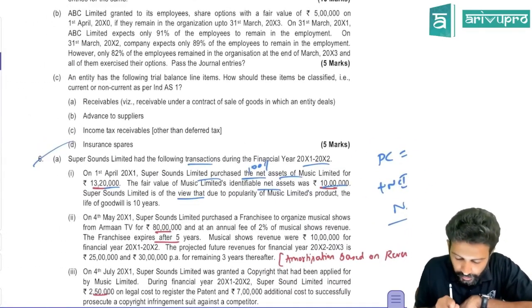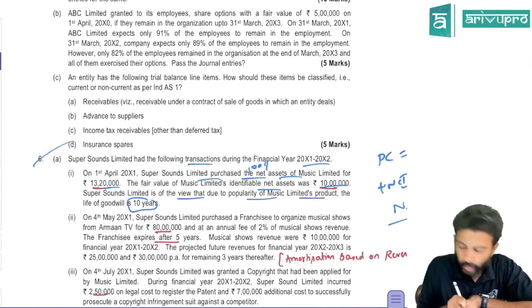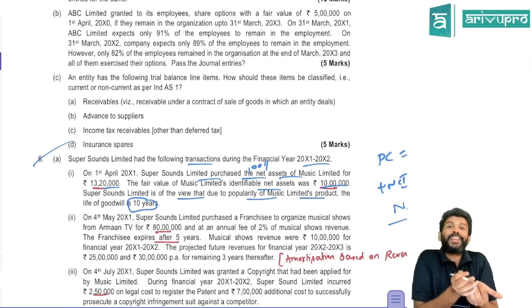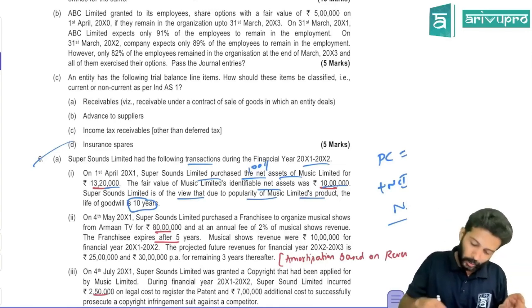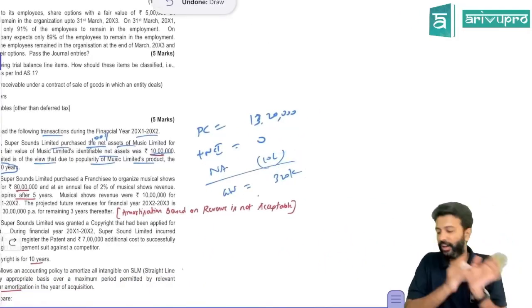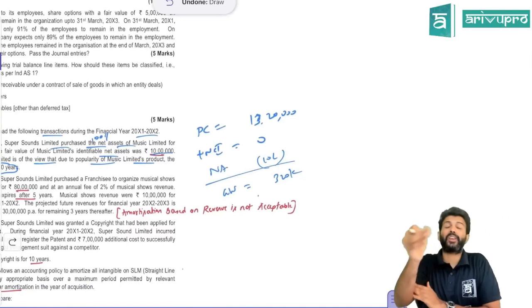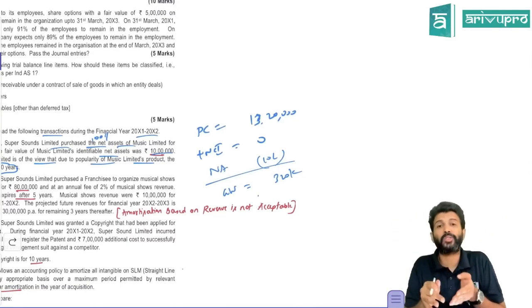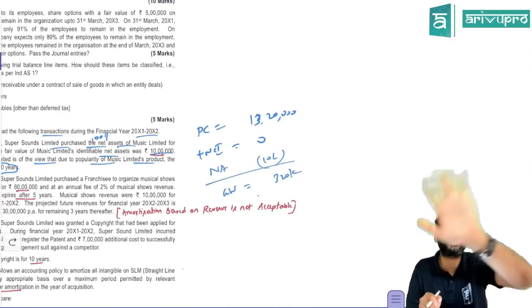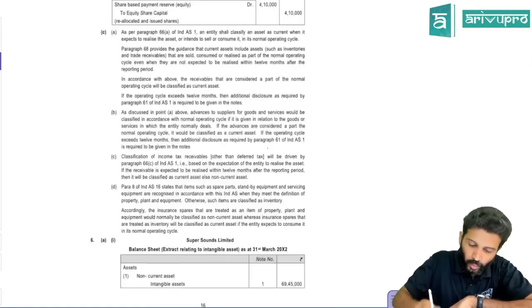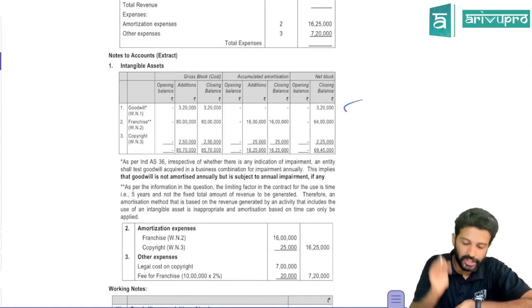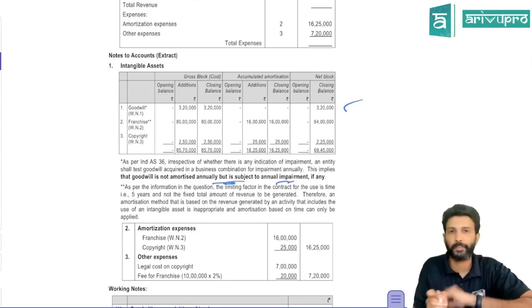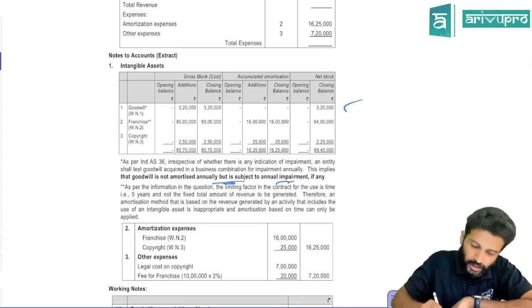Super Sounds Limited is of the view that, given the popularity of music products, the life of the goodwill is 10 years. So they are saying to amortize goodwill over 10 years. Is that acceptable? No. Goodwill is 3,20,000. As we already studied under Ind AS 103, goodwill is not amortized, but only tested for impairment. So goodwill value is 3,20,000. It is not amortized, but annually you need to do an impairment check. That's all. No amortization on this. That's the first.